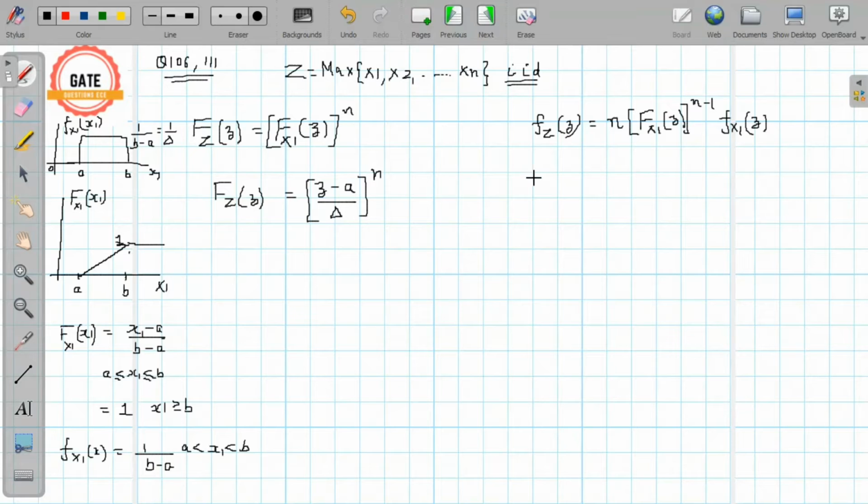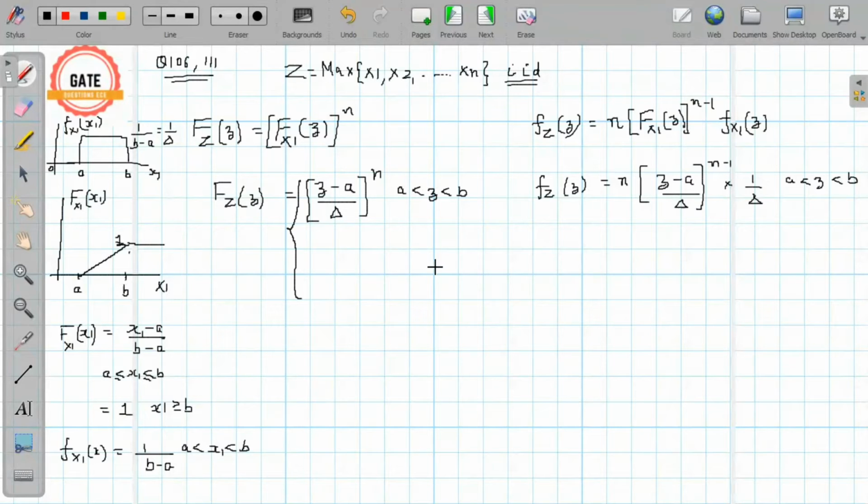And similarly, the PDF of Z will be n times the CDF, that is Z minus A by delta raised to power N minus 1, times 1 by delta, where Z varies from A to B. In the CDF expression also, Z can vary from A to B, and for Z greater than or equal to B, this will be equal to 1.